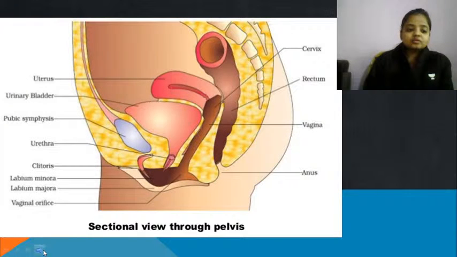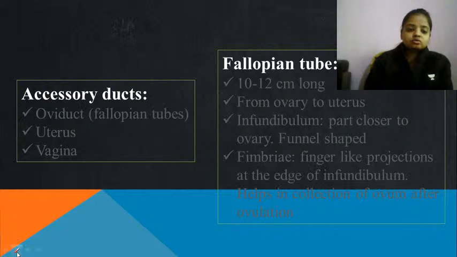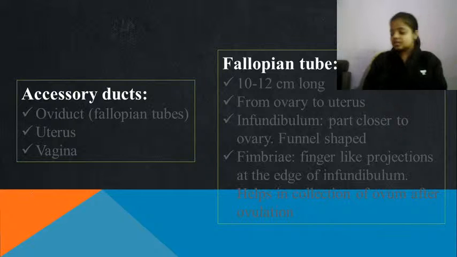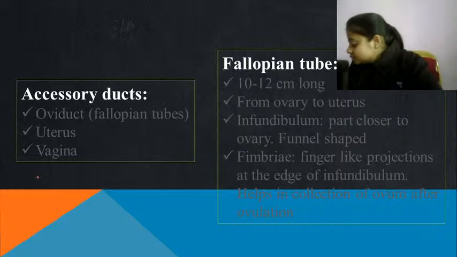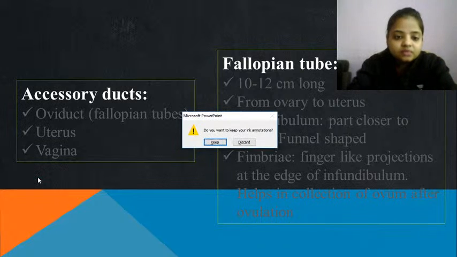Now the sectional view we will see later. First we are going to learn about the different structures. I'll start using Coral Draw because it is here. Just wait a second.